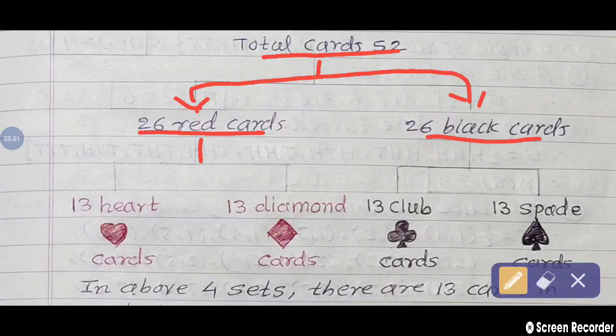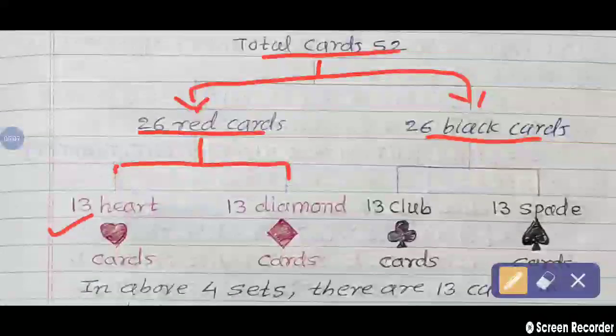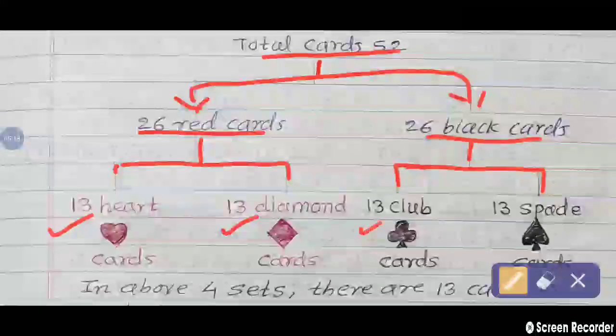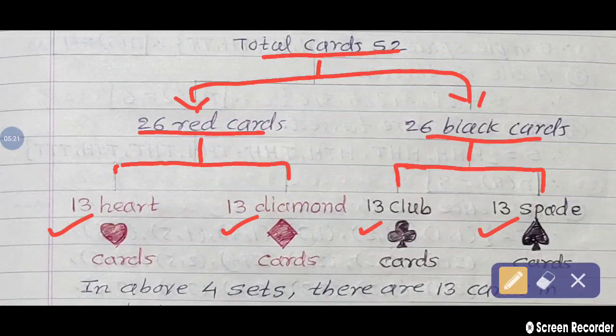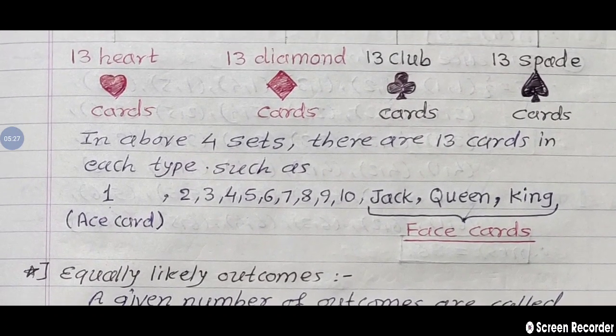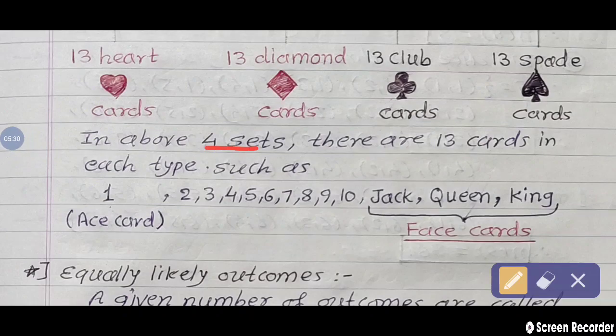In 26 red cards, there are two types of cards: 13 heart cards and 13 diamond cards. In 26 black cards, again there are two types: 13 club cards and 13 spade cards. All of you know about this. In the above four sets, which four sets? Heart, diamond, club and spade. In each set how many cards are there? Total 13, so 13 fours are 52 cards.